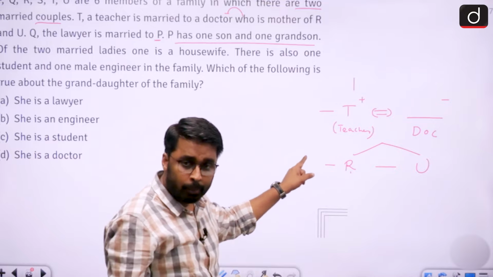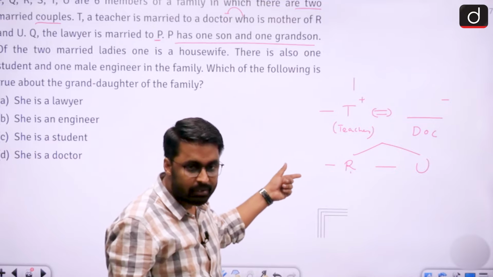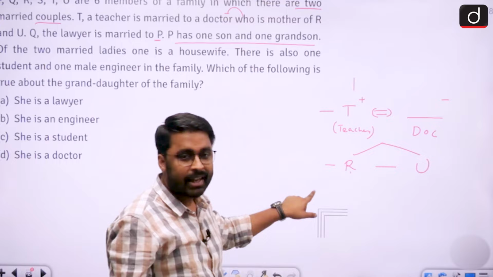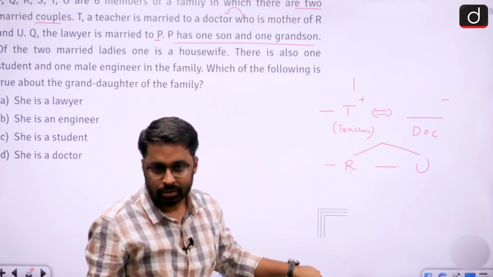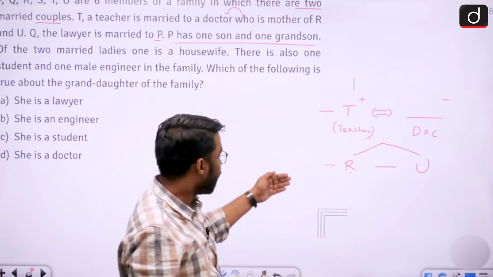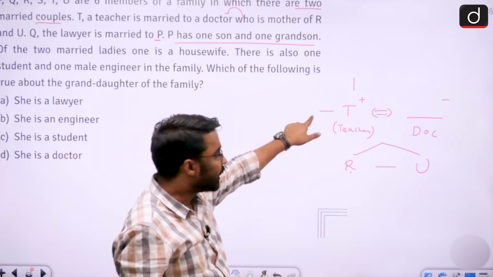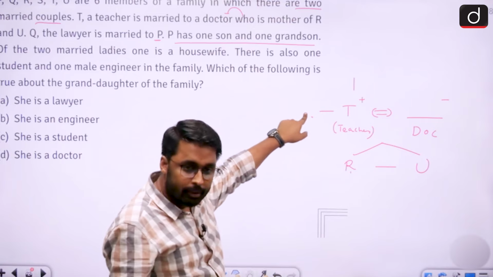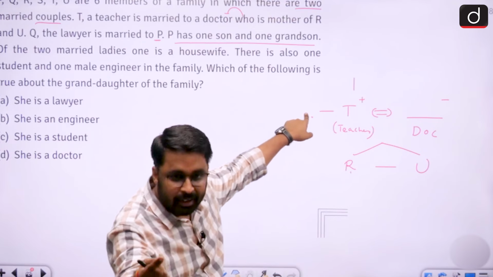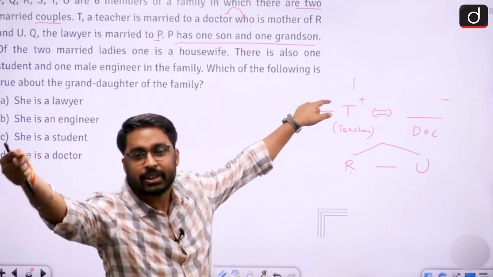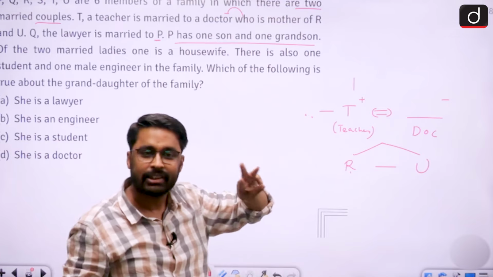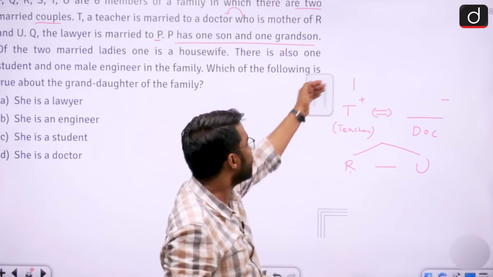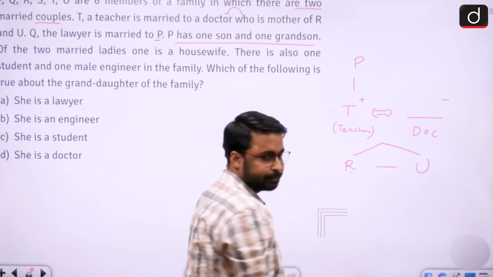Can I place P with R? P should have a child, that means P will be married, and for P to have a grandson, P's child should also be married. Again there are 3 couples. So it will not fit here either. Can it fit here? No, it cannot. It will not fit here either because of the same problem. P will have a child, so P should be married. P will have a grandchild, that means P's child should also be married. Again 3 couples. So this tells me that P is going to be above T.